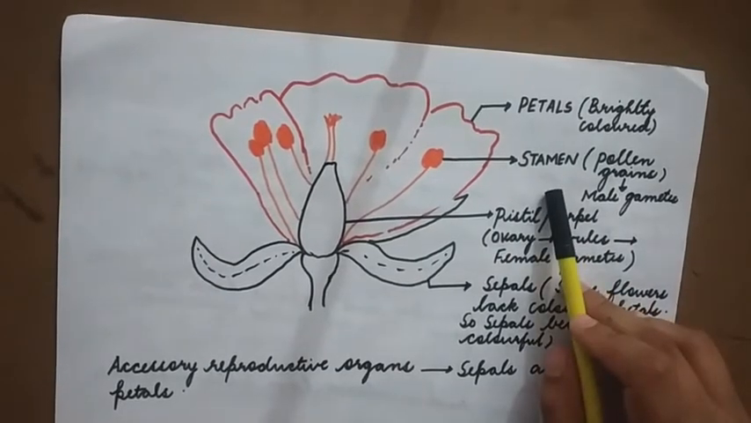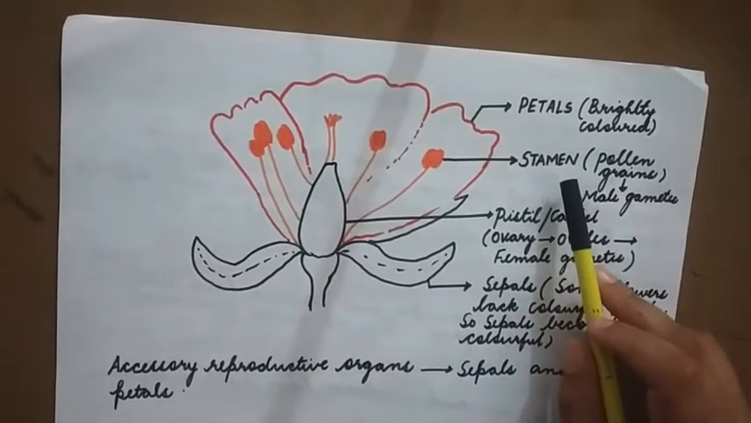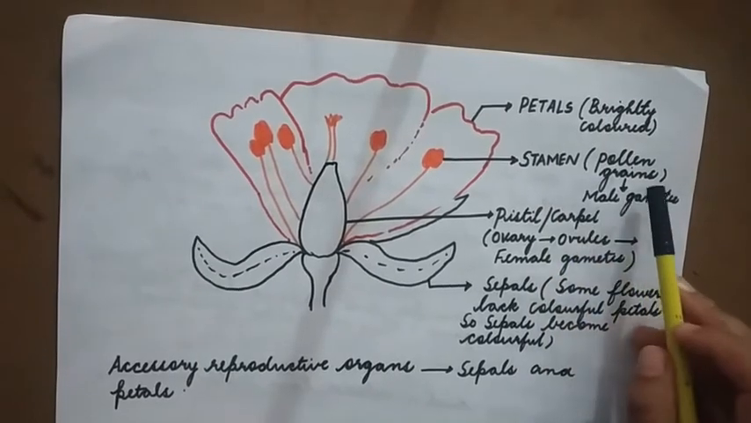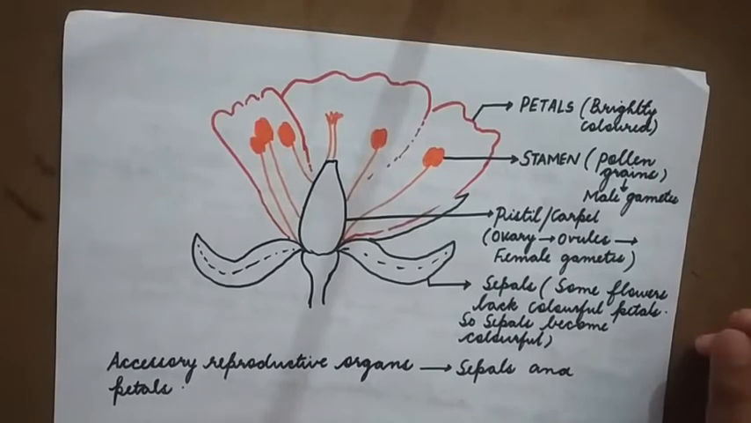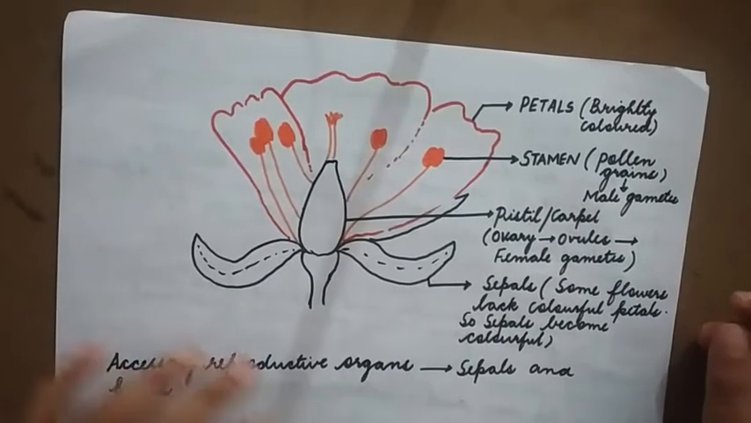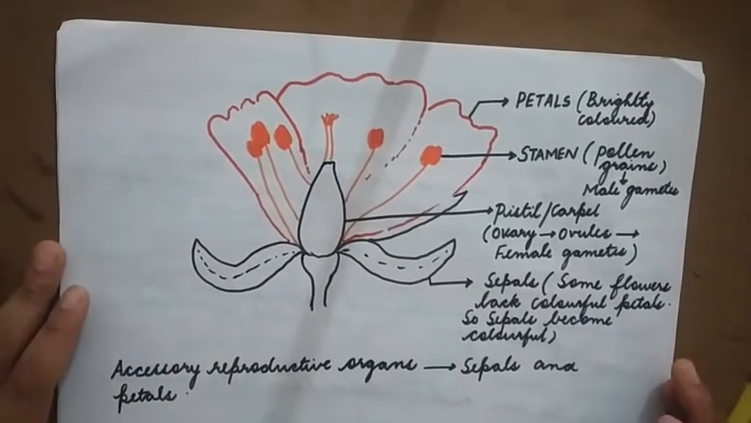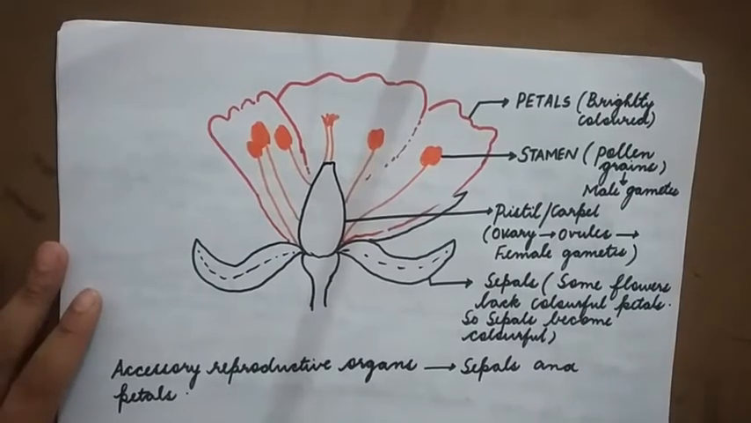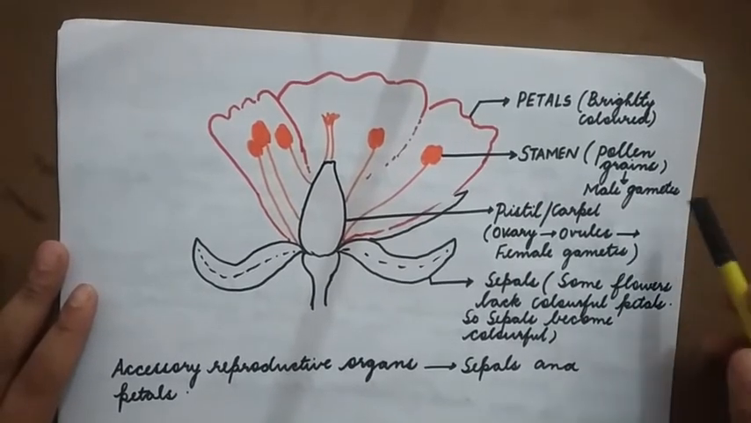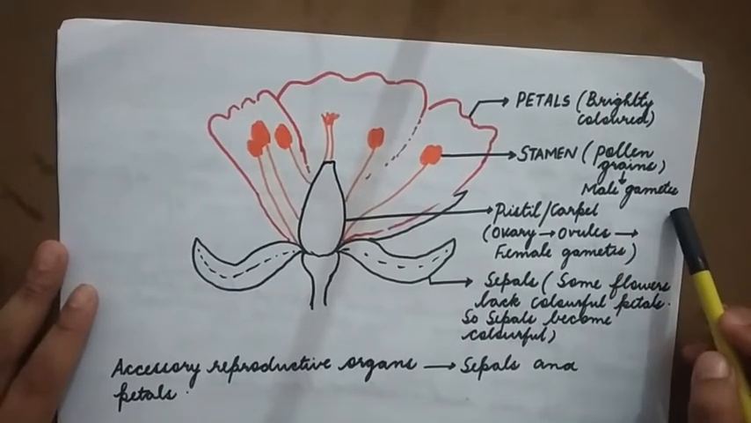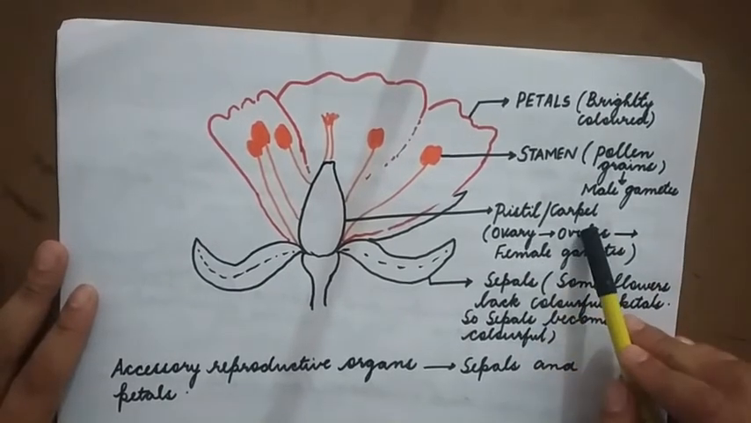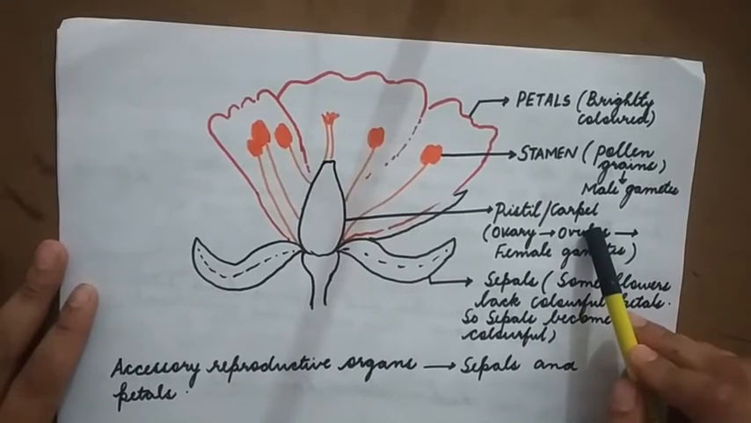Now next is the male reproductive structure, or the stamen. Stamen has the presence of pollen grains. If you open the stamen, you can see a yellowish powdery structure. That is nothing but the pollen, and inside the pollen there is the male reproductive cell, or the male gamete. Pistil or carpel is the female reproductive structure.